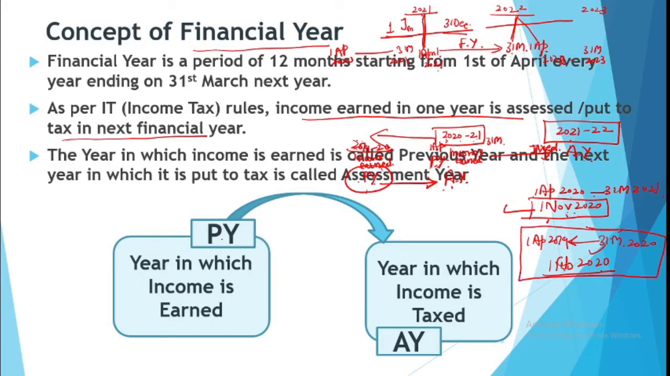Sometimes we get very confused about what the year is. So we have to see the date on which we are working. If we are talking about 1st April, then it is April 2020 to 31st March 2021. If we are working on 1st Feb, then it is April 2019 to 31st March 2020. But if I move just 2 months ahead, the next year will start, isn't it?